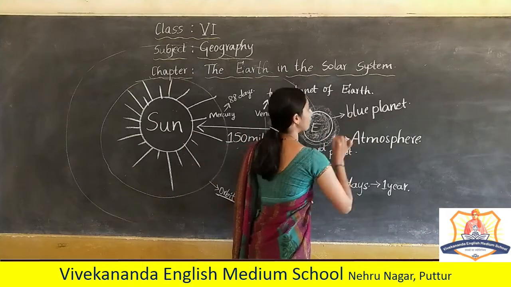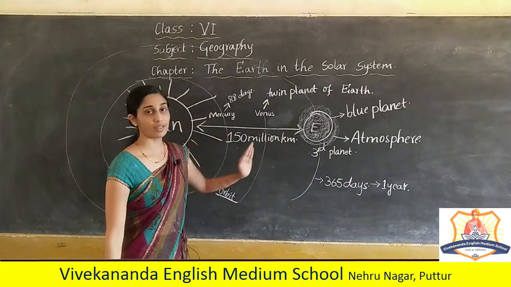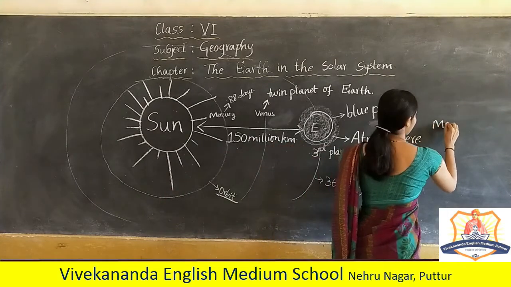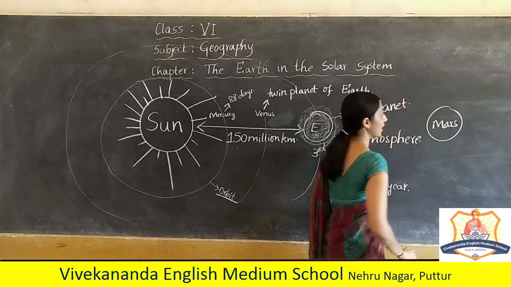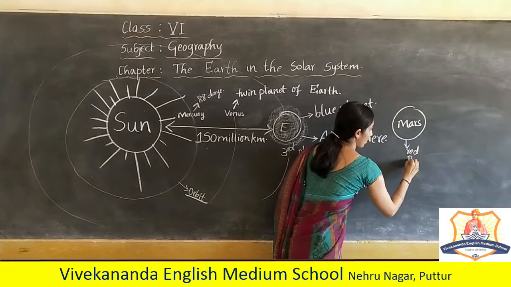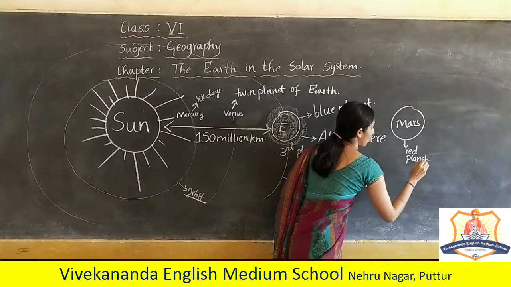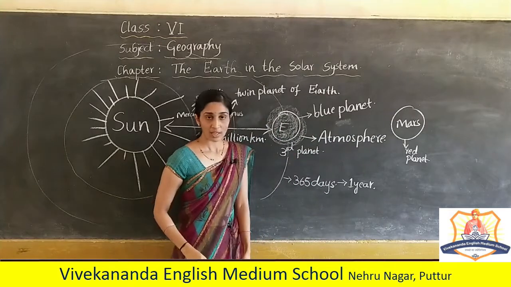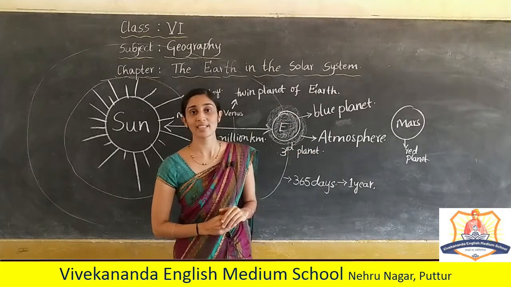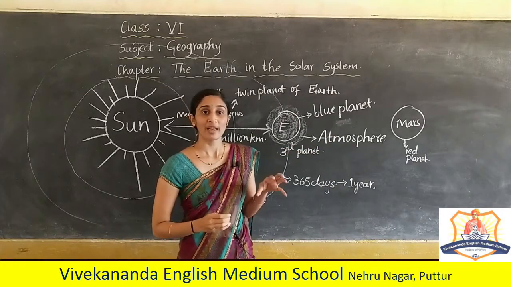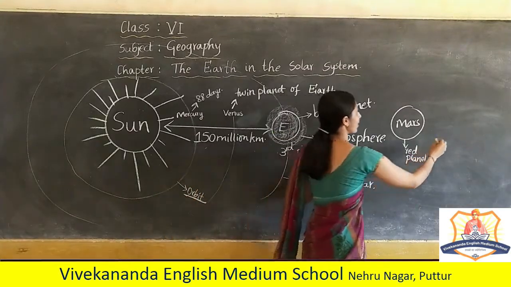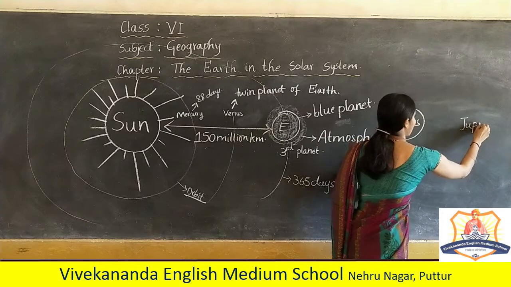The planet after earth from the sun is Mars. Mars is called the red planet. Astronauts and scientists are working on this and sending satellites in order to verify whether we can live there, right? The next is Jupiter.